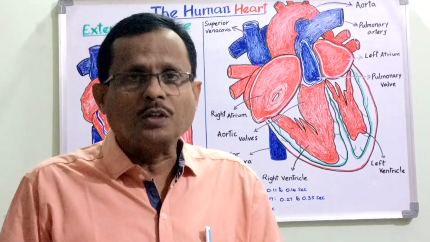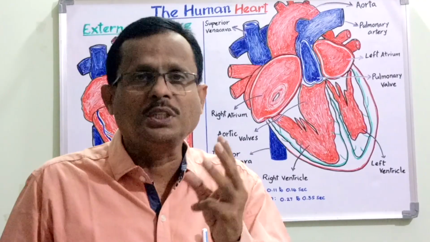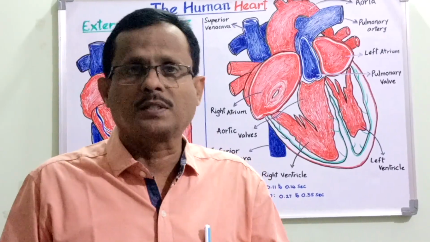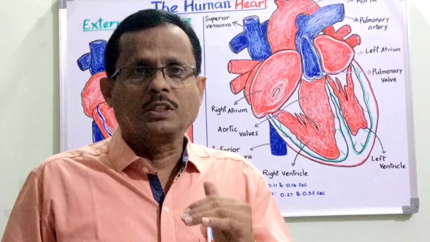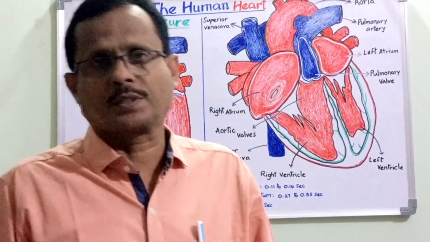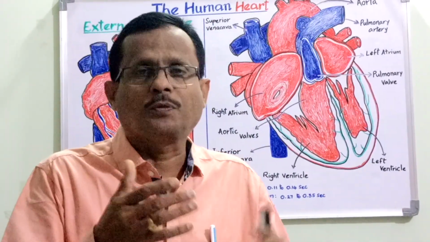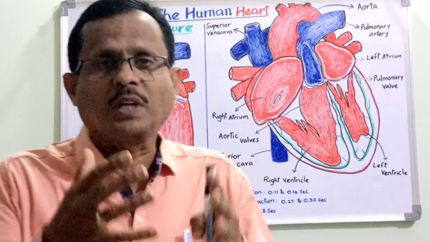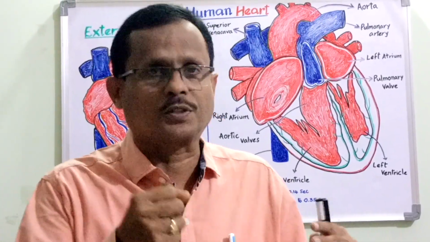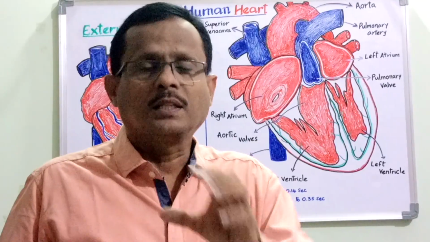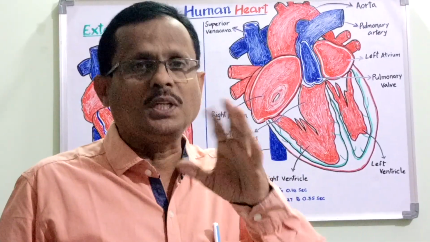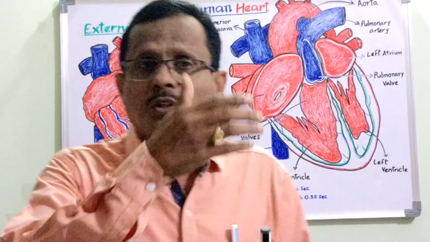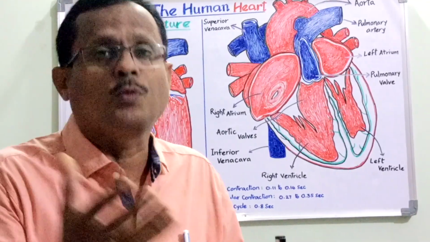The heart is covered by a 3-layered membrane called the pericardium. The pericardial membrane has 3 layers: the epicardium, the myocardium and the pericardium, of course. Between these 3 layers we find the pericardial fluid, which supports the heart and prevents it from getting damaged due to external blows and shocks. I repeat once again, between these 3 layers there is pericardial fluid.